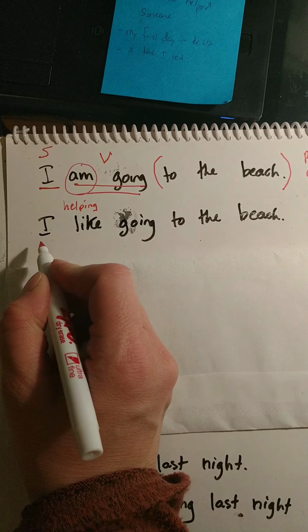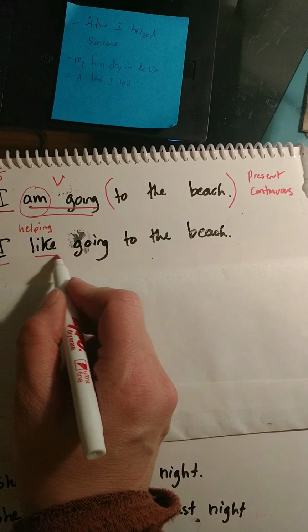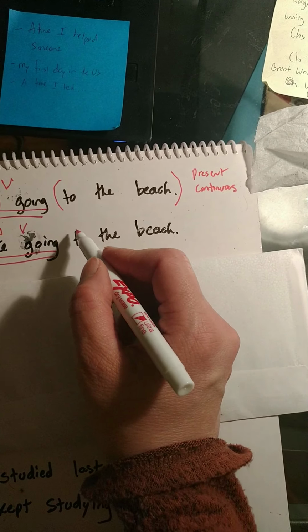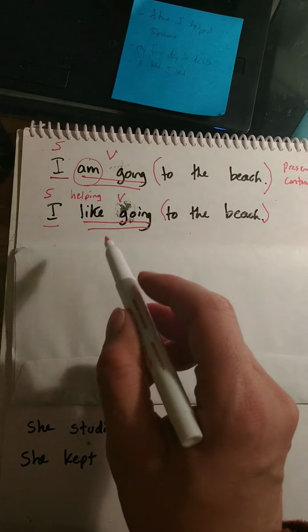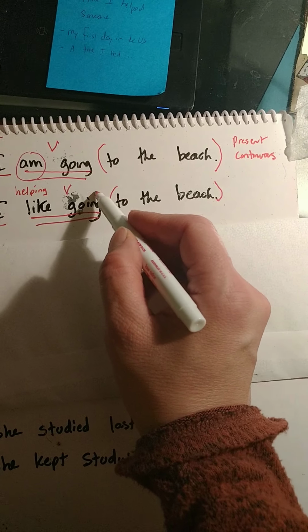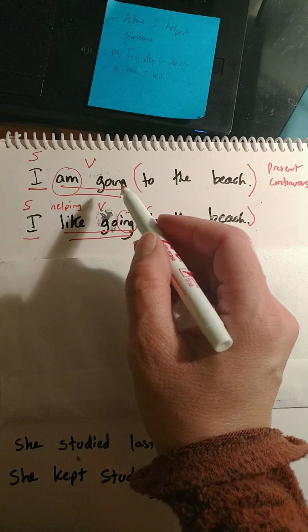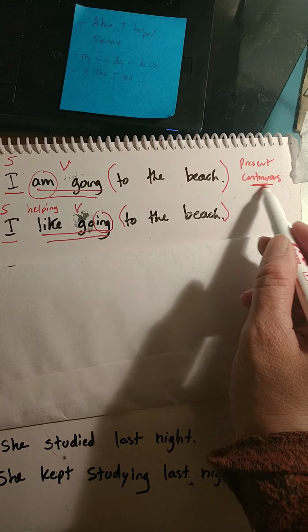So let's diagram the sentence. Subject, like going is kind of like the whole verb. And then we have our prepositional phrase, to the beach. Okay, and this is a gerund. Now this ing has nothing to do with the continuous form.